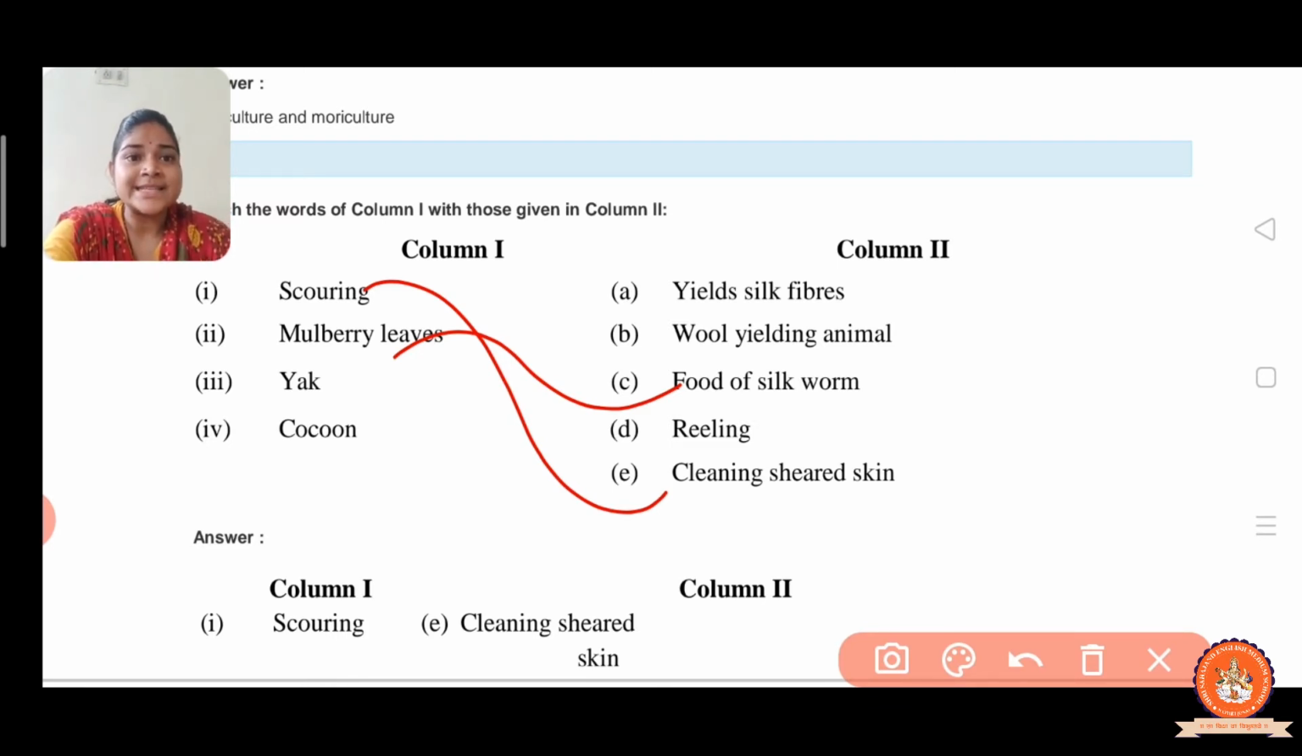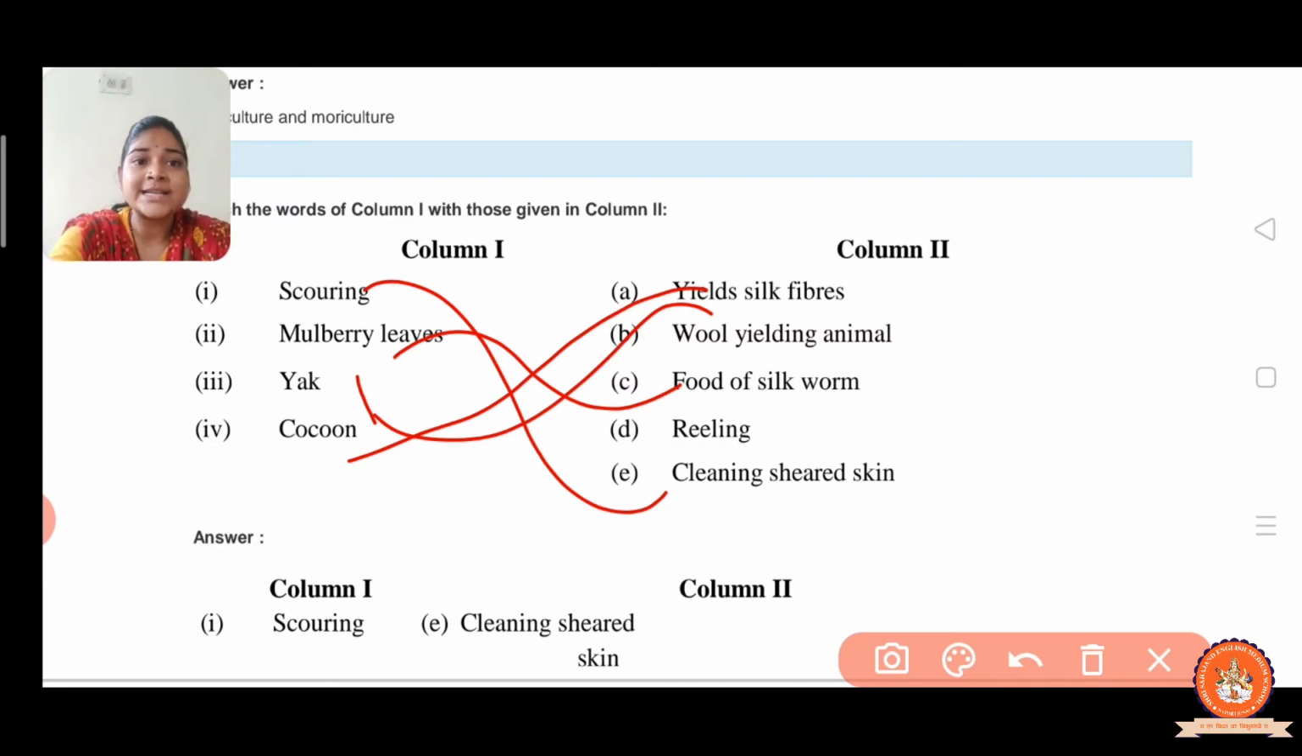Now the next is yak. From the yak what we obtained? From the yak we obtained wool, so it is a wool yielding animal. Now the cocoon. The cocoon yields silk fiber. From the cocoon we get silk fiber, right?